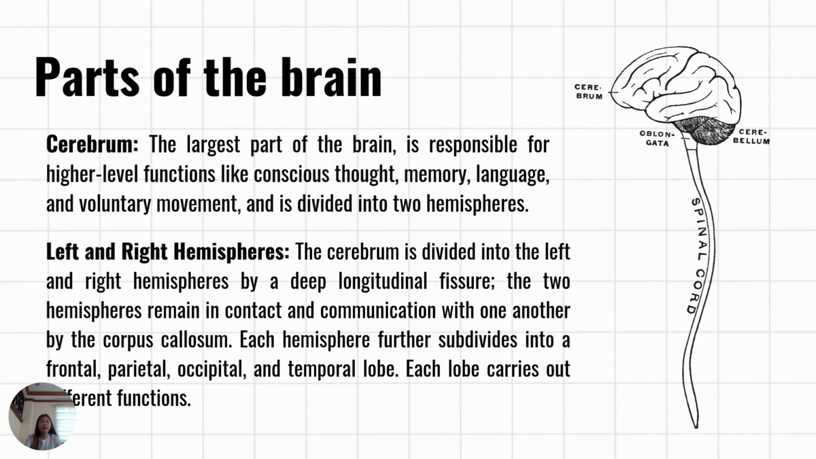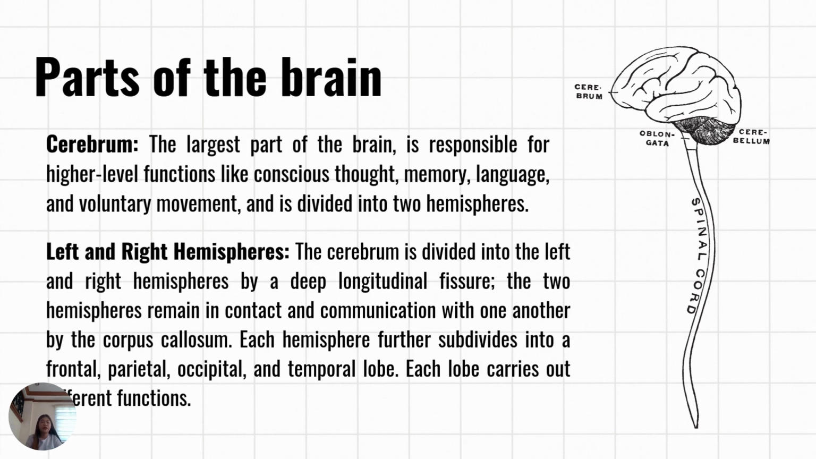Cerebrum. The largest part of the brain is responsible for higher level functions like conscious thought, memory, language, and voluntary movement, and is divided into two hemispheres. So yung cerebrum daw po ay may two hemispheres which is the left and right hemispheres.